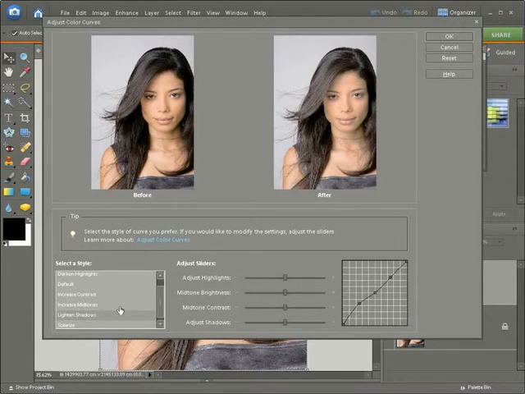The next thing we could have a look at is perhaps to increase the midtones, because we want a nice flat looking and brighter selection, and the midtones basically cover all of the skin area. So if you go to increase midtones, then you get this type of version as well, but that overrides the curves that we used on lightened shadows. So basically these are a good starting point to experiment, darkening highlights for example, but if you want to create an overall image with lighter midtones and darker shadows, then you have to adjust these sliders manually. So let's go back to default and do some tweaking with these sliders here.